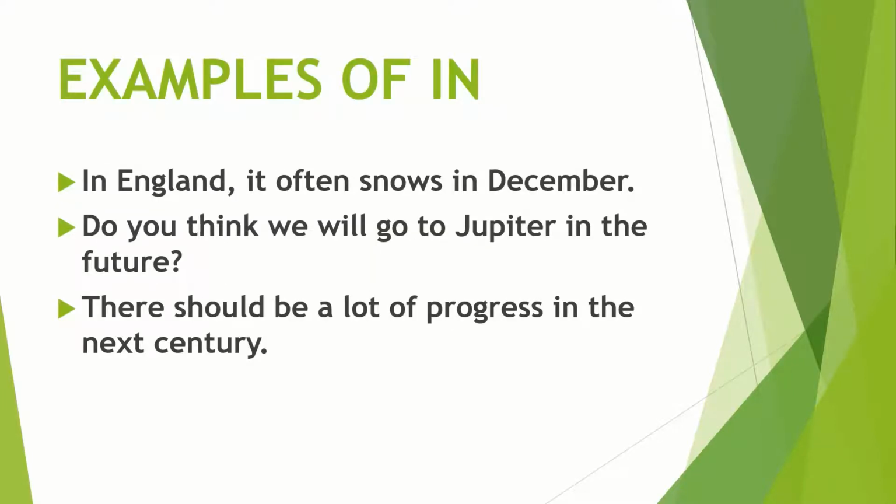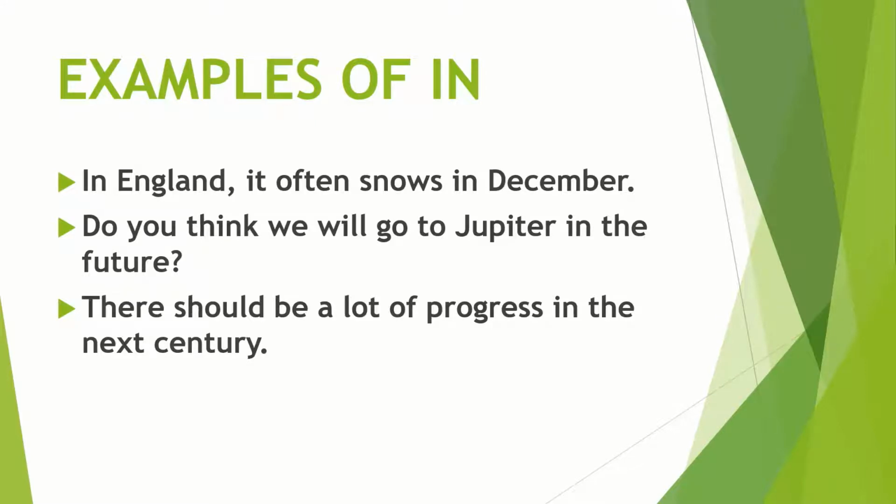Now here are some examples to help you understand for what purpose in is used in preposition of time. The first example is: in England it often snows in December. As we saw earlier, in is used for years, months, seasons, centuries and times of day.